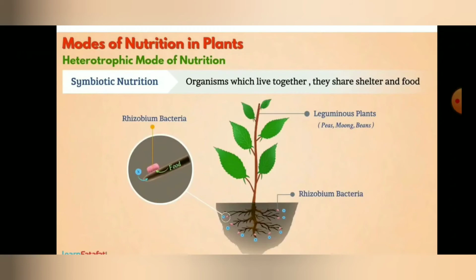Okay, next one, symbiotic nutrition. Symbiotic nutrition in the sense, the organisms which live in another organism, okay, they will mutually benefit each other. Such type of nutrition is called symbiotic. That means symbiosis means mutual benefit. Here in the diagram I will show you. In the next diagram also I will show.